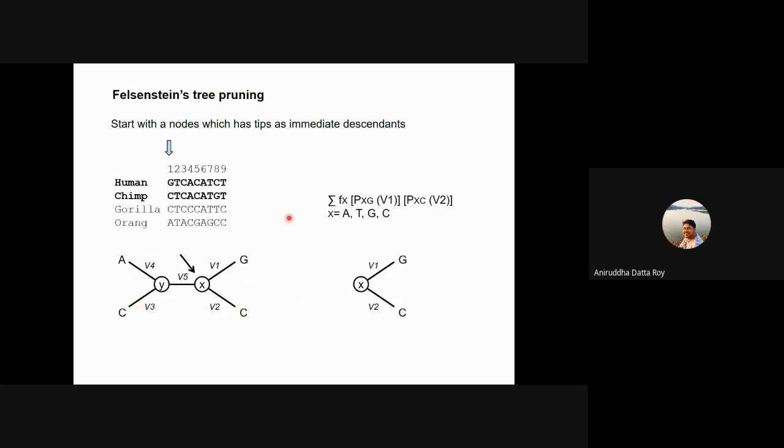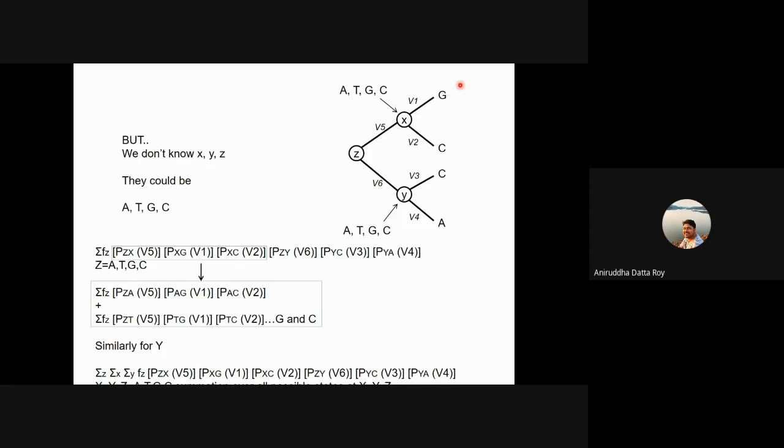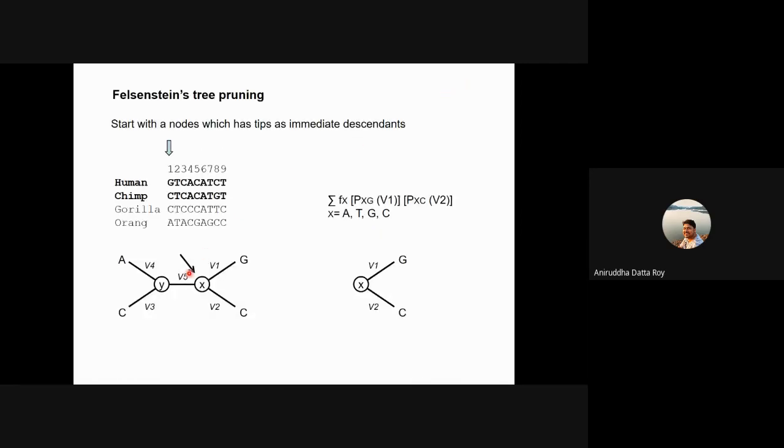And this method was first talked about by Joseph Felsenstein, and it's called the Felsenstein tree pruning algorithm, right? So what Felsenstein said is that instead of going from the root, remember here we are going from here to the tip, instead of going from the root to the tip, let's just go from the tip to the root.